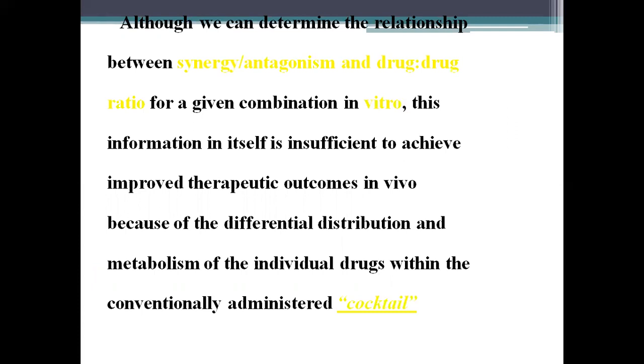Although we can determine the relationship between synergism, antagonism, and drug-drug ratio for a given combination in vitro, this information in itself is insufficient to achieve improved therapeutic outcomes in vivo because of the differential distribution and metabolism of the individual drugs within the conventionally administered cocktail.